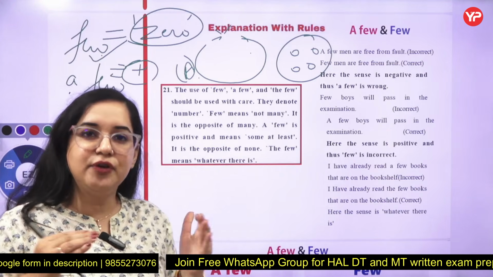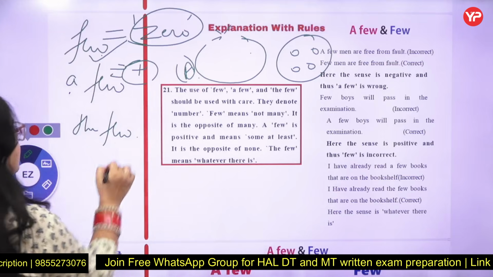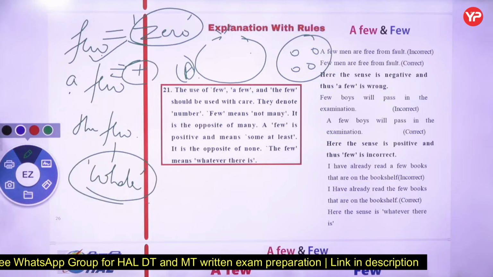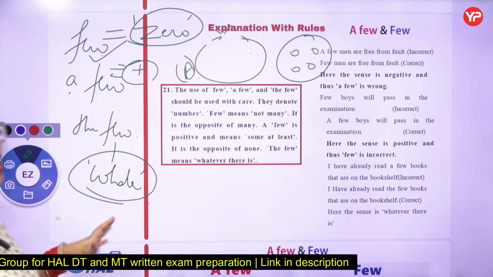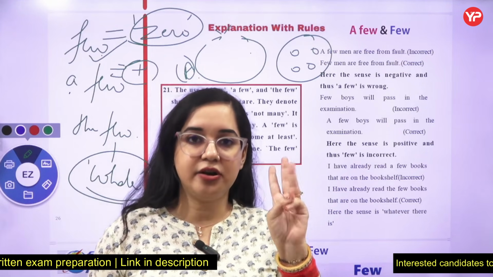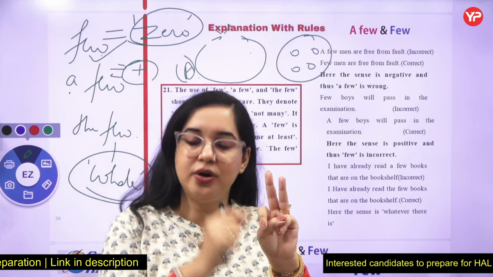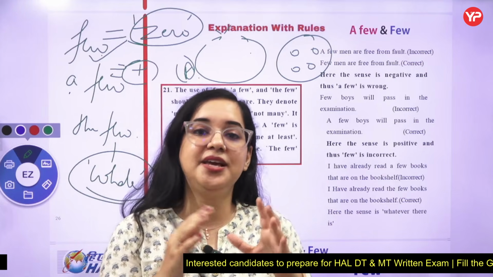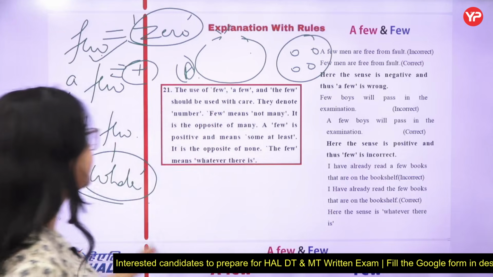And the few students, that means the whole, complete amount of students who are learning, or you can say who are attending my class, want to learn English. That means there are three ways. Few means zero, a few means positive, and the few means it is complete whole. Okay, I hope this is also clear.